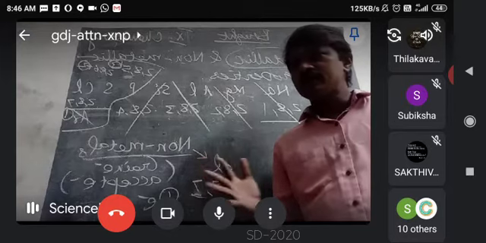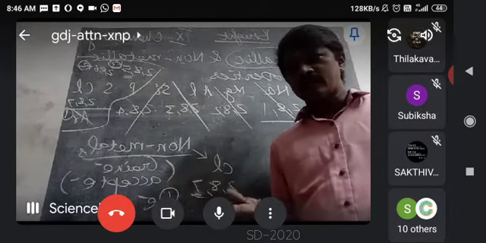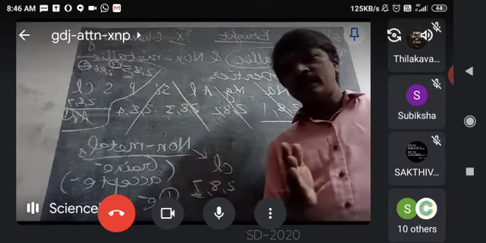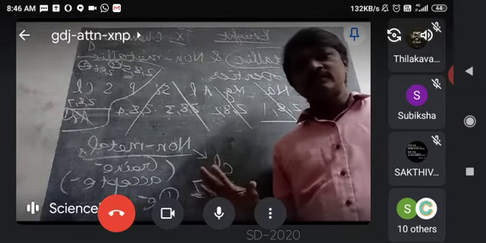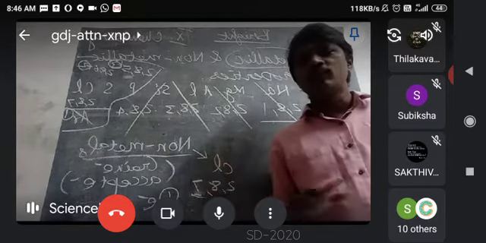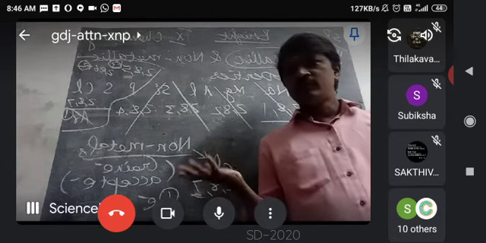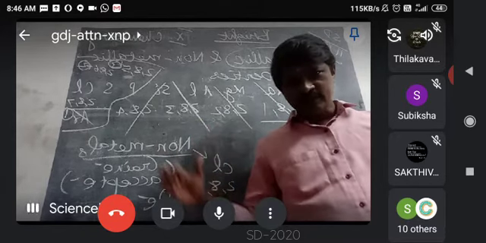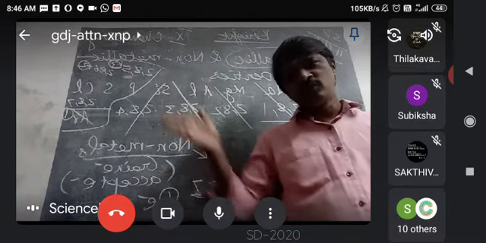If they ask about trends in the modern periodic table, they will ask about valency, atomic size, metallic character and non-metallic character. In these concepts, they will ask across a period, left to right, and from top to bottom, down the group. These are the basic questions they can ask. It is always asked this way, down the group and across the period. Before you understand the concept, you have to memorize at least 4 periods, and at least 2 or 3 groups.